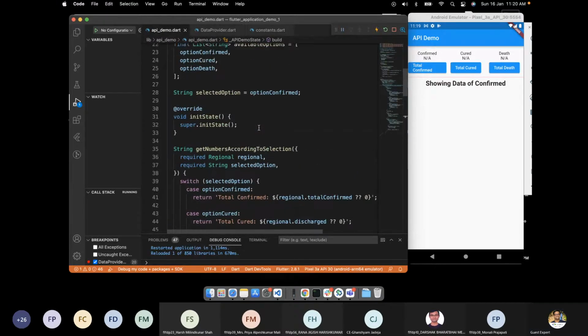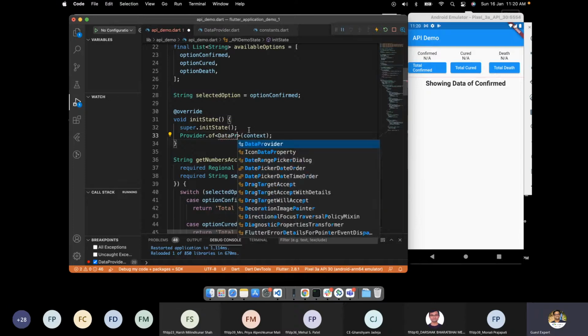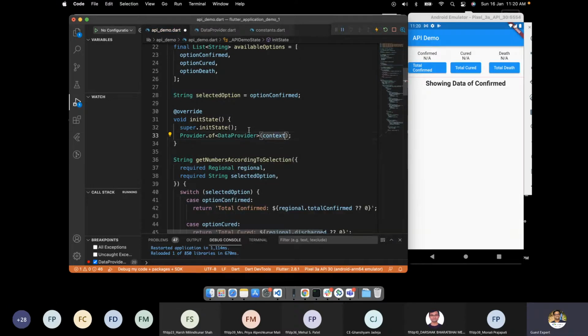We can get the same object using Provider.of, Provider.of context, and this provider will be the DataProvider. So this will return a particular object. Here I will directly use fetchData. Let's see what happens.